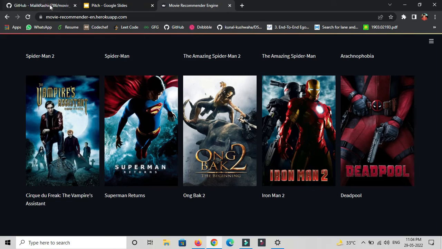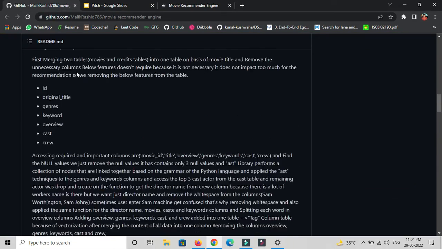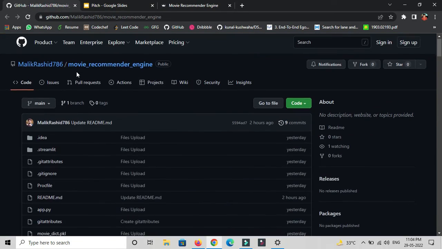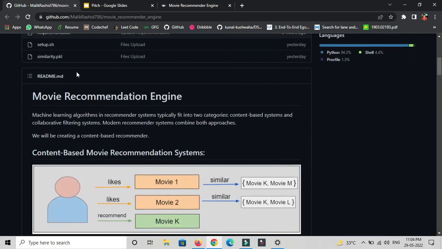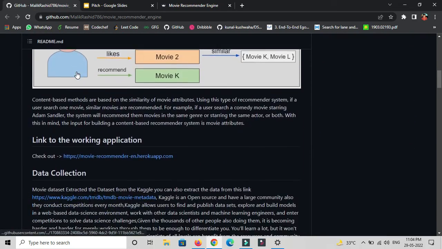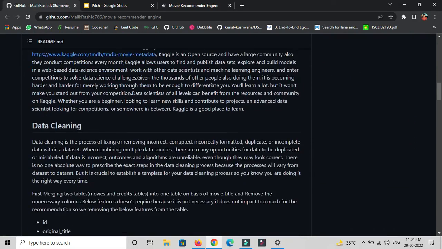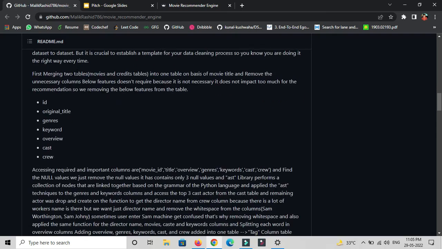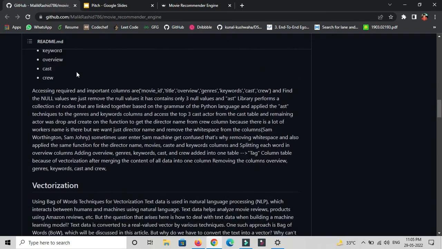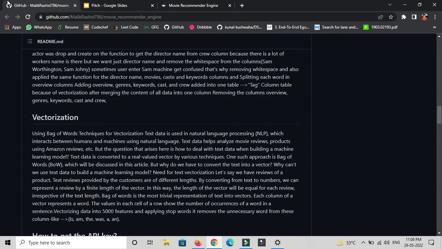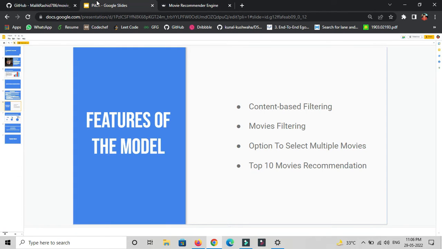Let's move to the GitHub repo of the application, where we can simply go through the readme and code, and therefore can build it on their local computer, making it an immensely helpful feature. So I have concluded the demo. Now let's move ahead to the presentation where I have summarized the features of the website.